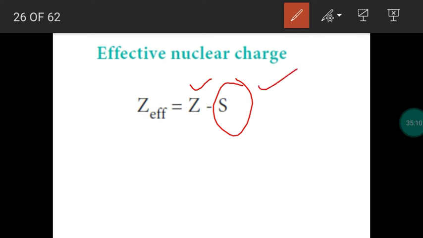Okay. So inner electrons are shielding or screening the attraction between the proton and electron. So when we omit this screening, the remaining nuclear charge is called what? Effective nuclear charge. So in the definition, we have to say the net nuclear charge experienced by the valence electron is called effective nuclear charge. Mathematically, it is written as Zeff = Z - S. Z is the atomic number, S is called the screening constant.